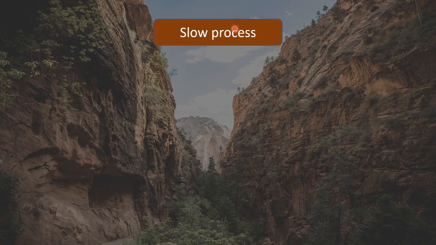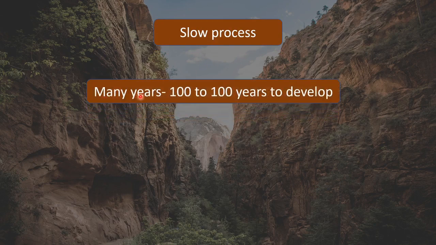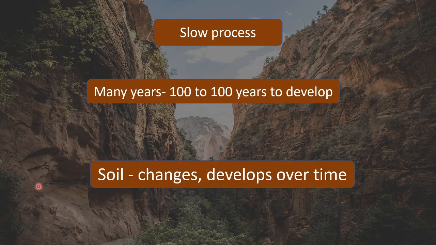So this process of soil formation is actually a very slow process, and it will take many years, 100 to, here it's a mistake, it is 100 to 1000 years to develop. So it takes a long time to develop, but it will develop, changes will take place, all kinds of weathering will happen, pedogenesis will happen, the soil will develop, and it will develop over time. That is, it will take its own time, right? So this is a slow process, it takes time, but it happens.